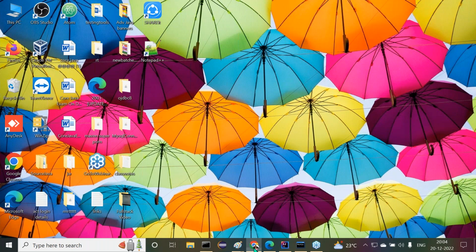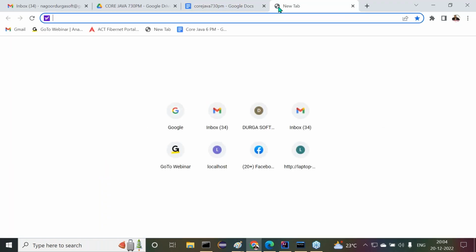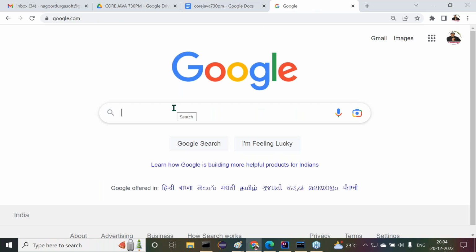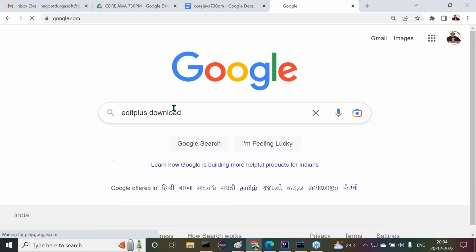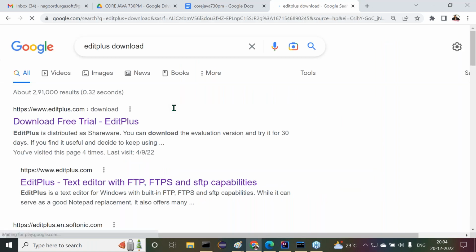So just Google it. Whenever we want to download something, there is no need to remember any website name. Simply Google it. We require EditPlus, which is an editor, so search EditPlus download and click enter. The website is editplus.com.